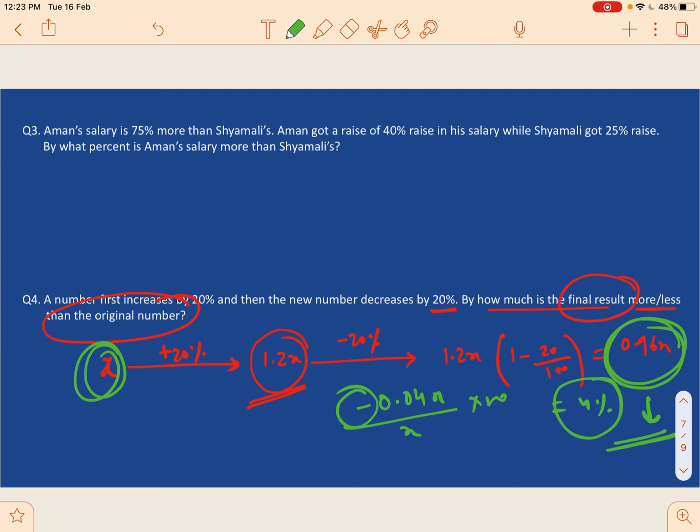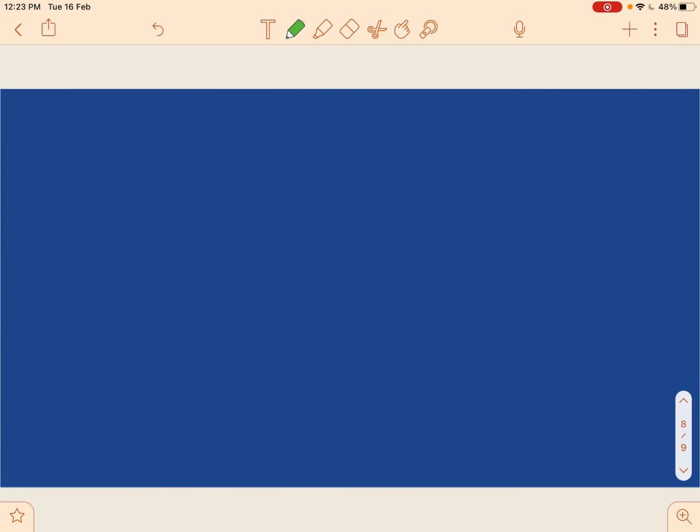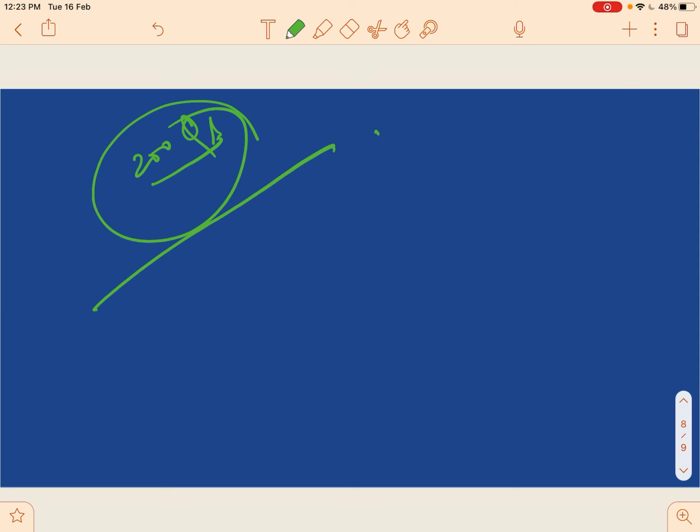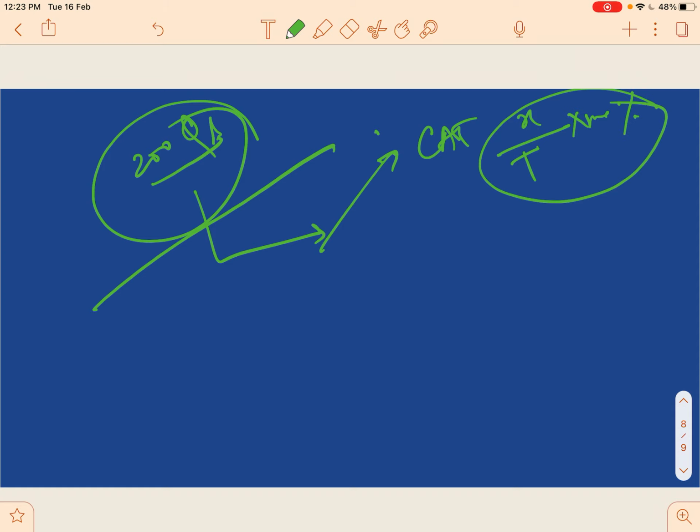So I guess these are the 4 examples which are sufficient to understand any concept related to percentages. Now all that is required from your side is to practice about 200 questions from percentages, and that's more than enough to crack any question regarding CAT. Now let's discuss what CAT asks. CAT will never ask you, okay, this is the marks and this is the total marks, calculate the percentages. It is never going to ask you such simple questions. These are 4th standard questions.